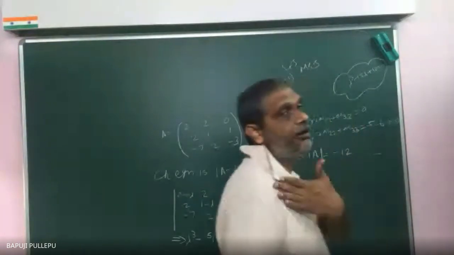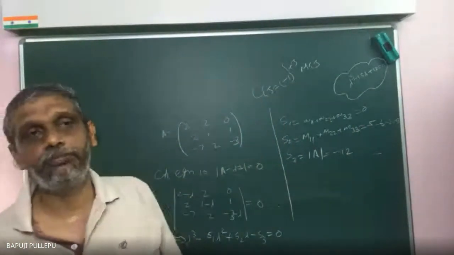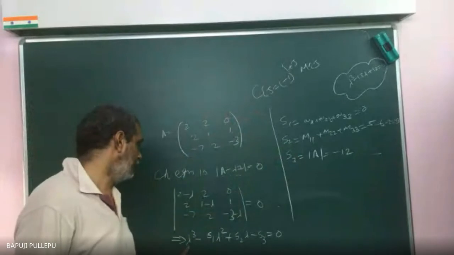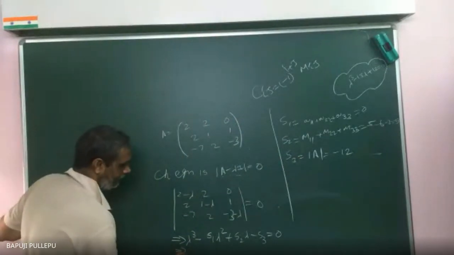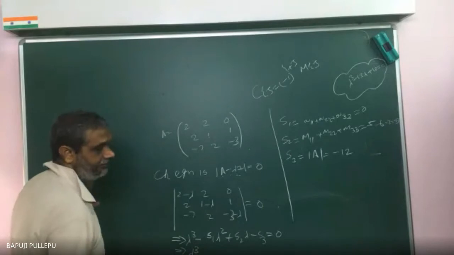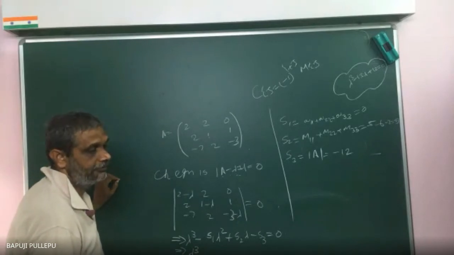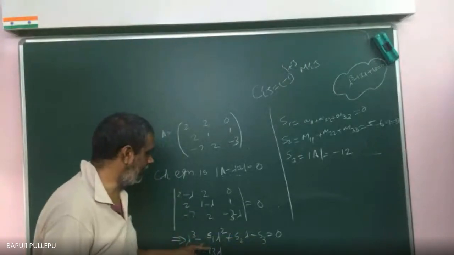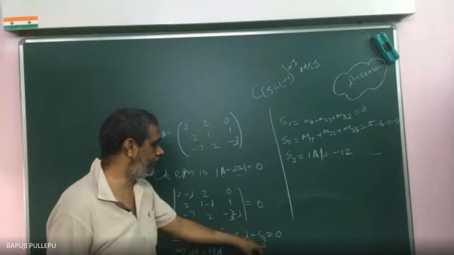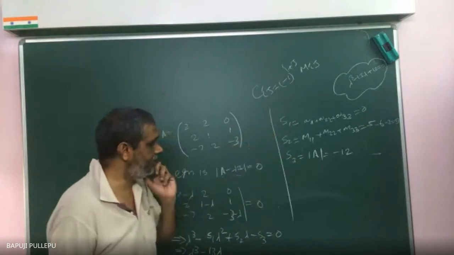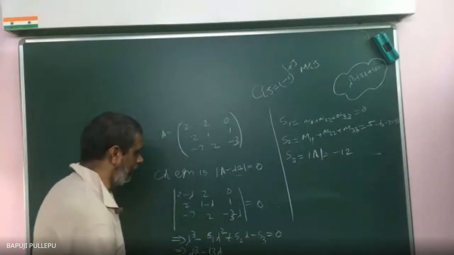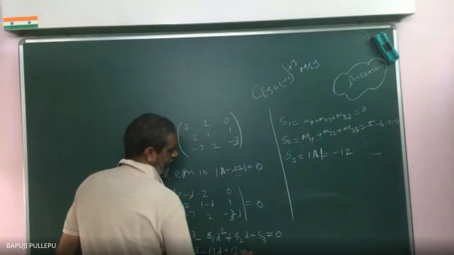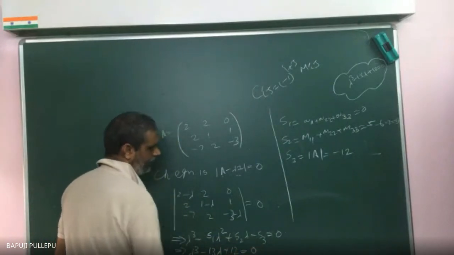See how nicely I got it. Instead of doing a big bombastic expression, I am coming slowly. So this is equal to, immediately, what will happen? Lambda cube. Who is S1? 0. S2 is what? Minus 13. For S3 the formula has a minus already, but you can remember plus, minus, plus, minus. S3 is minus 12, already minus is there, so plus. Now we can say this is the correct answer.